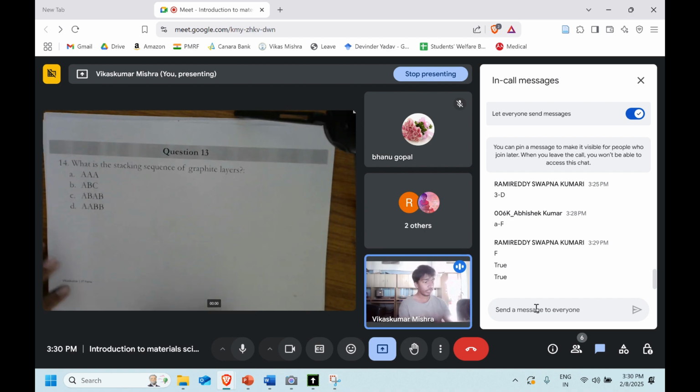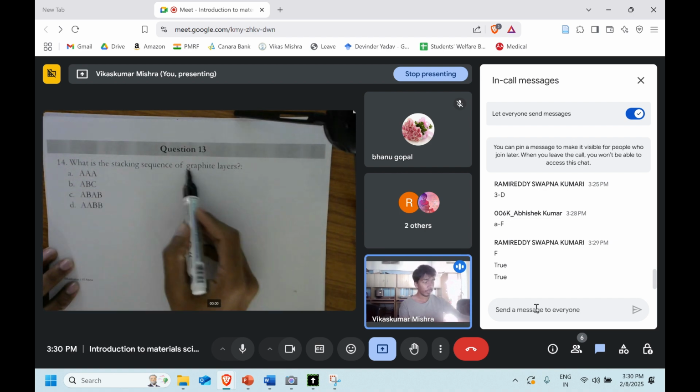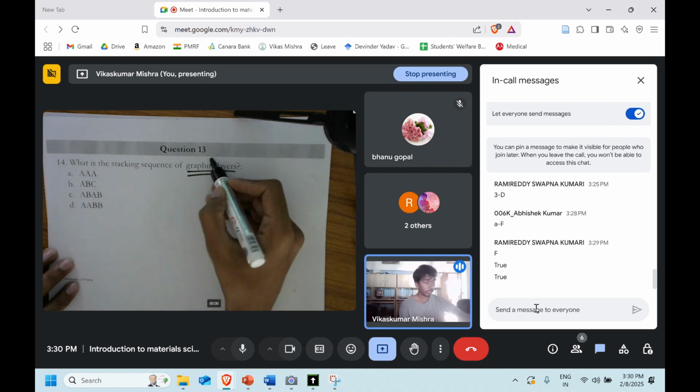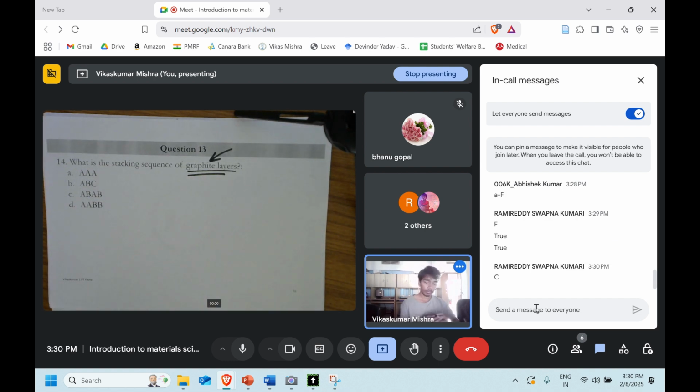Again, this question is very easy. What is the stacking sequence of the graphite layer? Remember, we are talking about graphite. Yeah, that's right. Option C is the right answer. So they are not like one layer of.